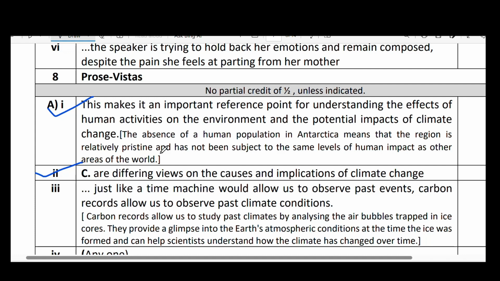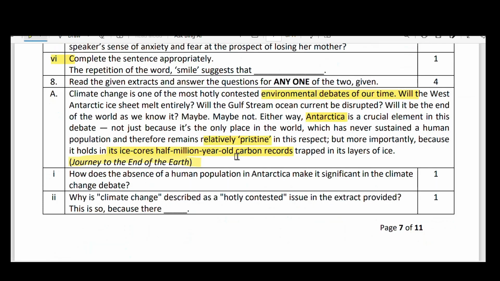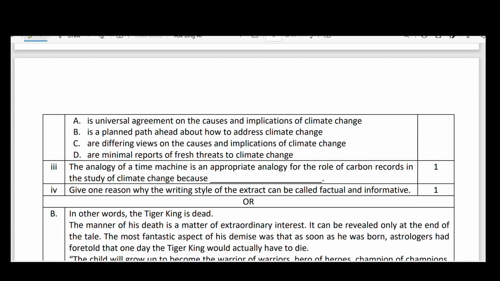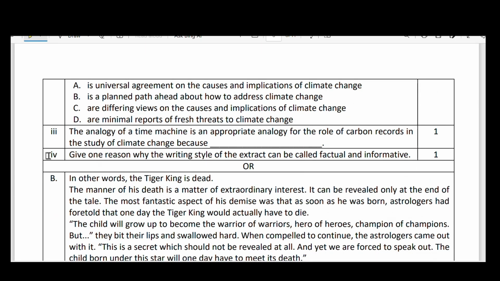See, debate means when there is a difference. When there are two people who oppose each other's ideas, there will be a debate. Otherwise there is no debate. If everyone has the same idea or a single idea, there is no debate. So that is the answer. And then the third question we go to, options are also given.